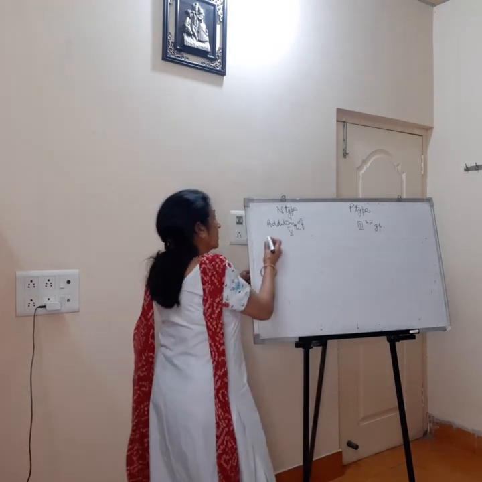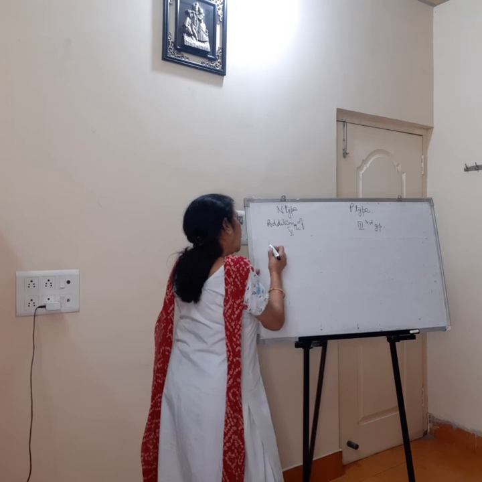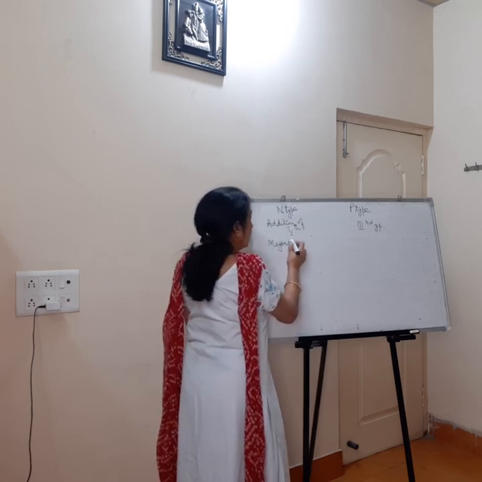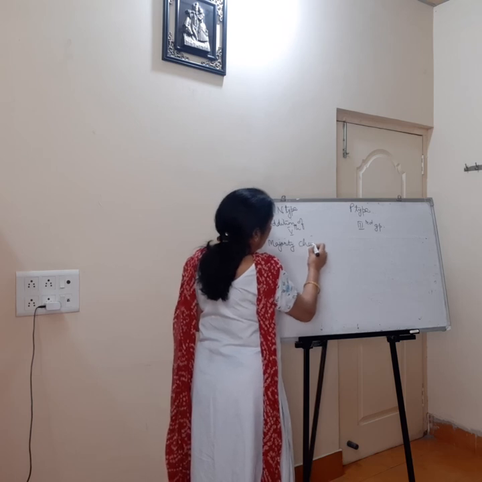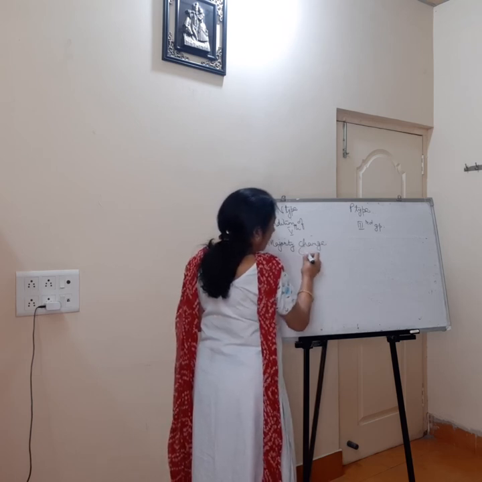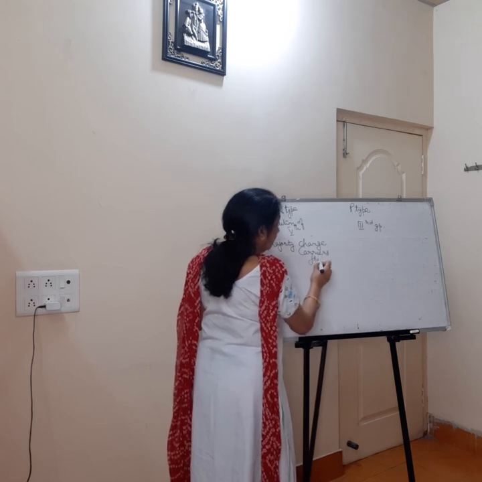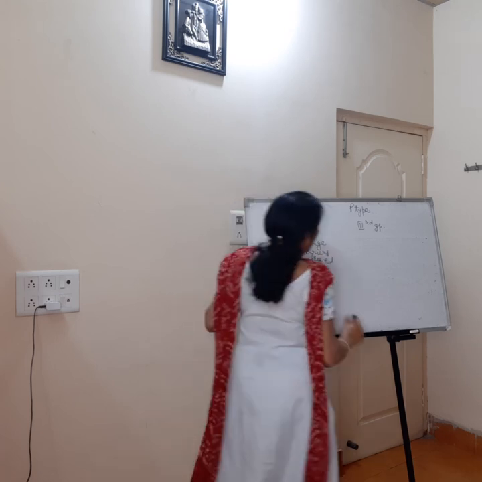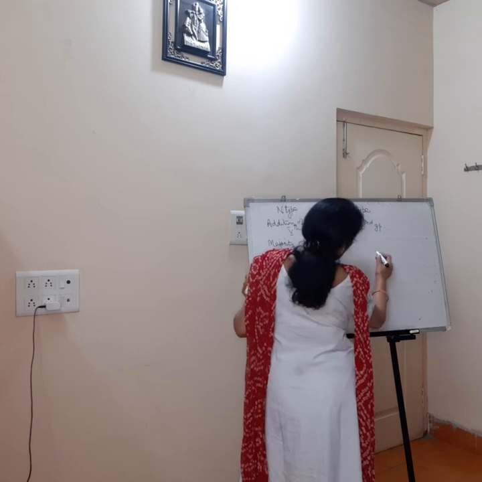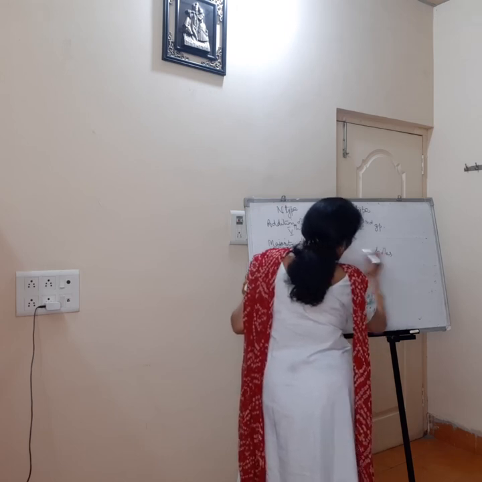In this case, in n-type, majority charge carriers are free electrons, and in case of p-type, majority charge carriers are holes.